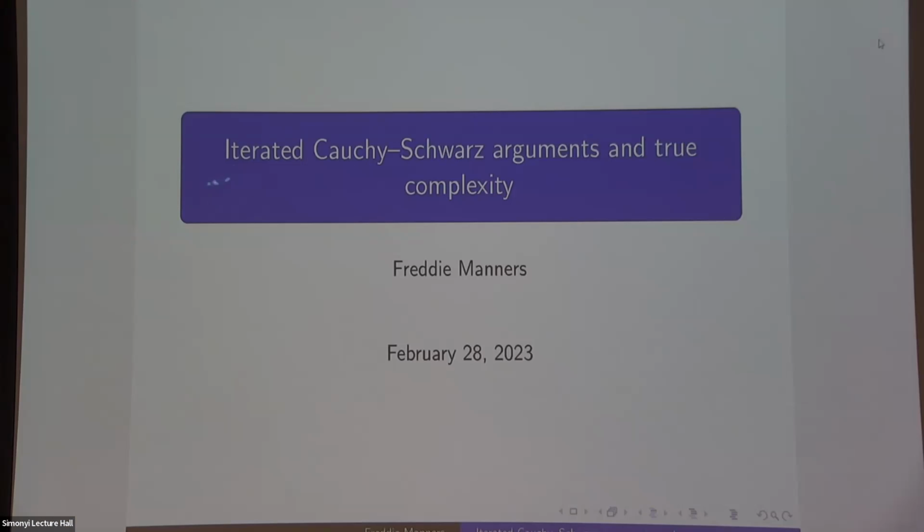I'm going to be telling you about some techniques involving iterated Cauchy Schwarz, and things you can prove by applying the Cauchy Schwarz inequality many times that maybe you might not be able to prove to start with. There's a sort of proof of concept, which is that I can use it to prove this true complexity problem. But if you have another application in mind where you would like to prove something using Cauchy Schwarz techniques, then maybe these techniques will be helpful, and try and imagine what it is you would apply them to. That's really the way to think about it.